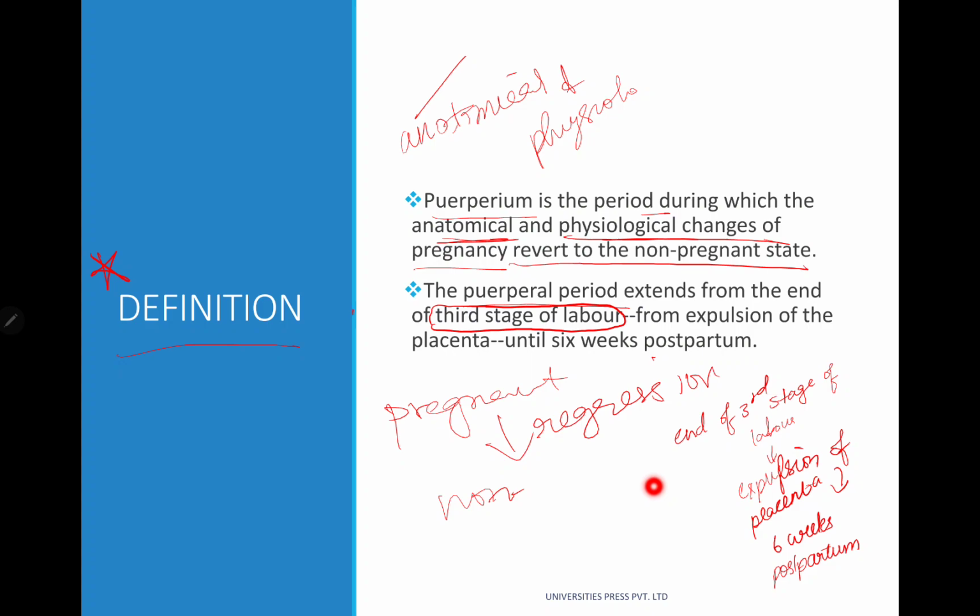It starts from the end of the third stage of labor, from expulsion of the placenta, until 6 weeks postpartum. Very, very important to remember.